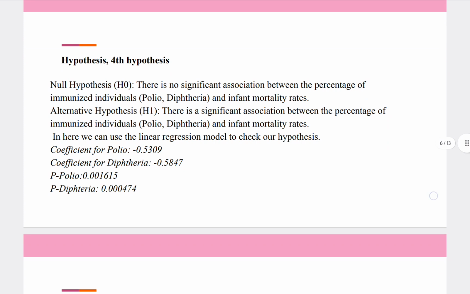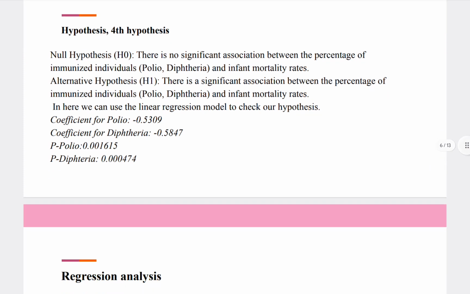So the fourth hypothesis is that there is no significant association between the percentage of immunized individuals, polio and diphtheria, and infant mortality rates. Here we want to see if there is any association between immunization and infant mortality in countries. Here we use a linear regression model.